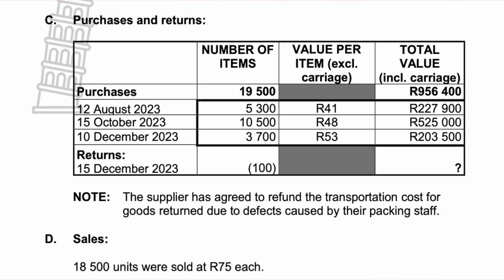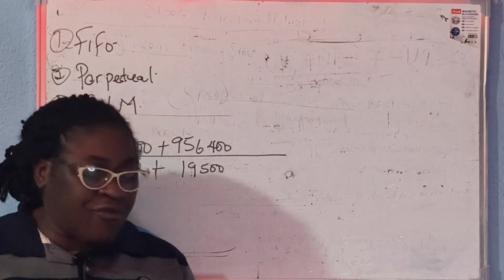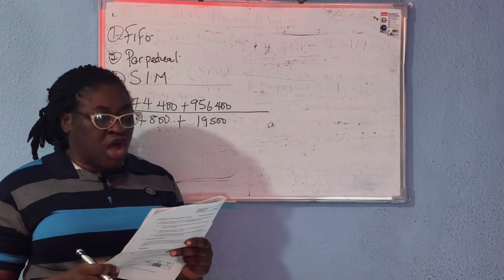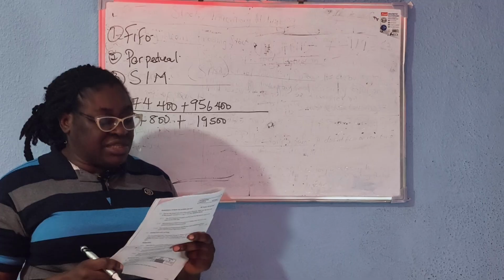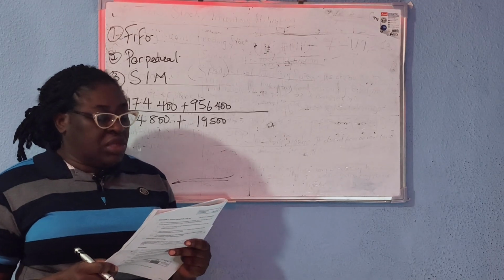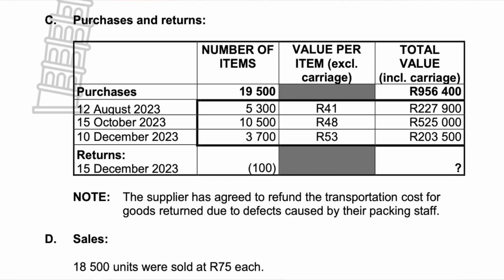And then we were told that we have returns from December stock. We return 100 units, and let us see the note about carriage. It says the supplier has agreed to refund the transport cost for goods returned due to defects caused by their packing staff.